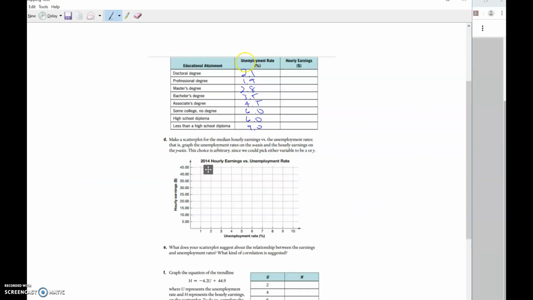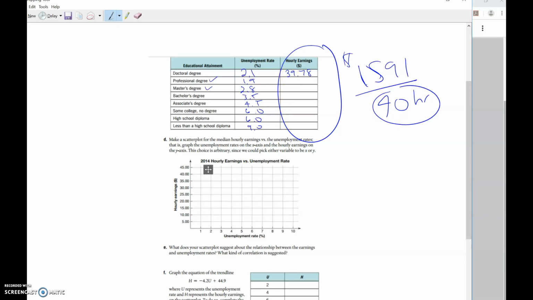Okay, so again, these are just from the previous chart. So on the hourly earnings, you're going to assume they work a 40-hour week. So let's look at a doctoral degree. So we're going to divide by a 40-hour work week. So we want to figure out how much they make per week. So take money divided by hours and get their hourly rate. And I got $39.78. All right, so do that for the rest of these. So for professional degree, master's, work your way all the way down. And again, use those salaries from the previous page and then divide by a 40-hour work week and then fill that part in the chart.